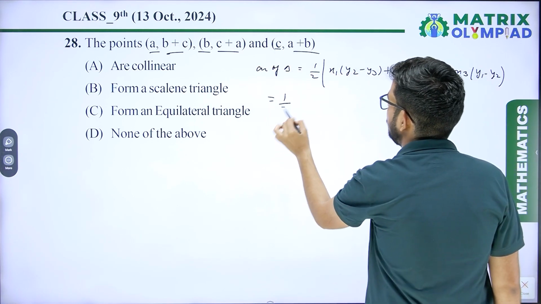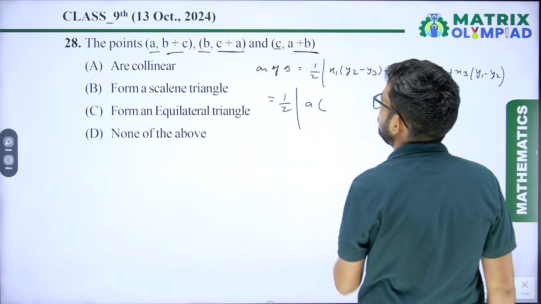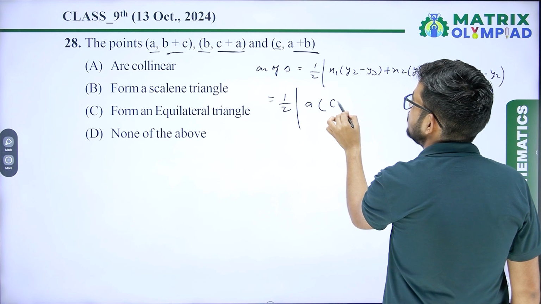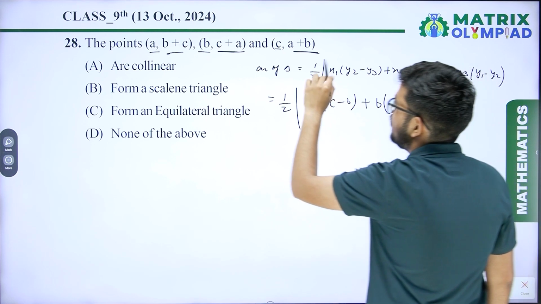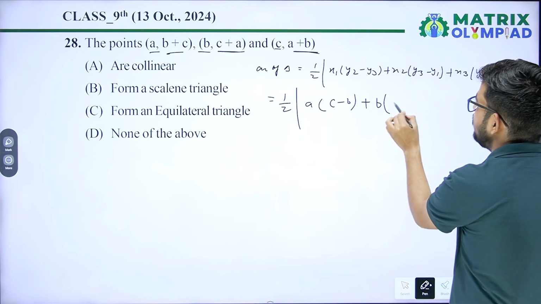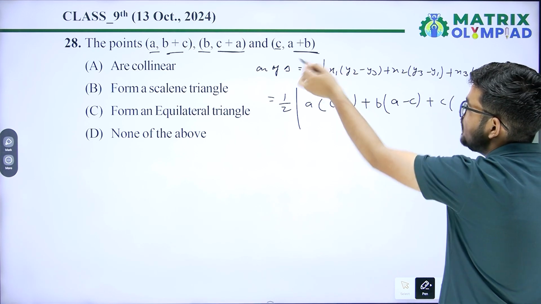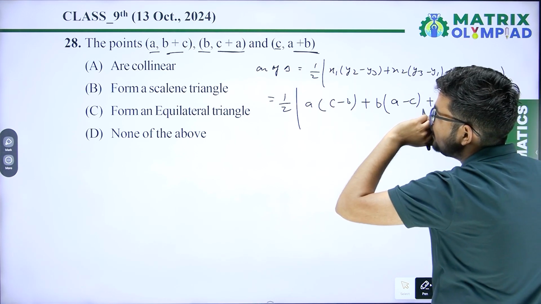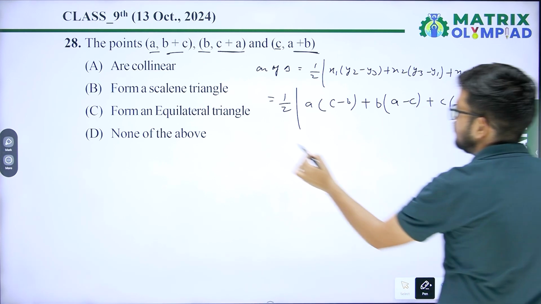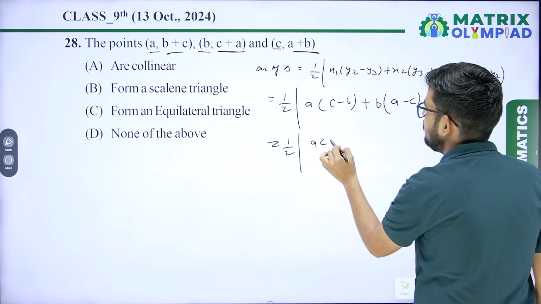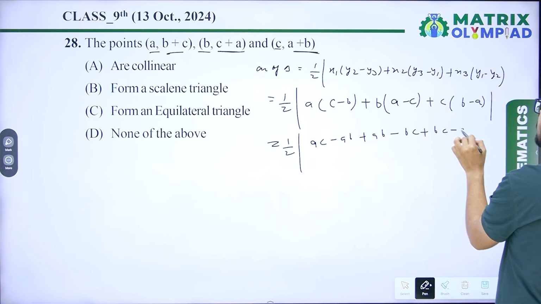So area equals half into x1, that is A, times (y2 - y3), that is (C + A) - (A + B), so you will get C - B. Plus x2, that is B, times (y3 - y1), that is (A + B) - (B + C), so you will get A - C. Plus x3, that is C, times (y1 - y2), that is (B + C) - (C + A), so you will get B - A. After simplification you will get half of (AC - AB + AB - BC + BC - AC).